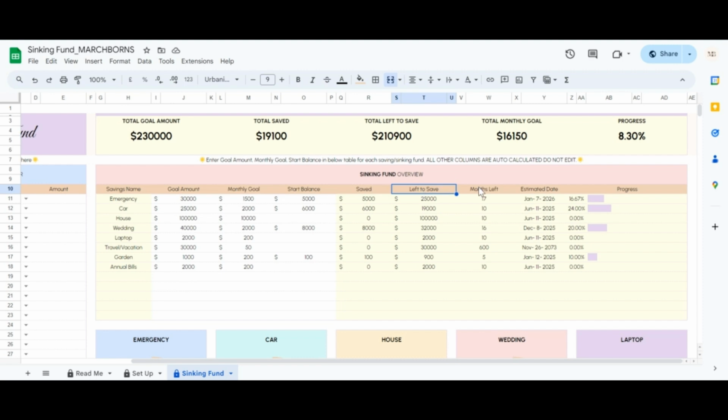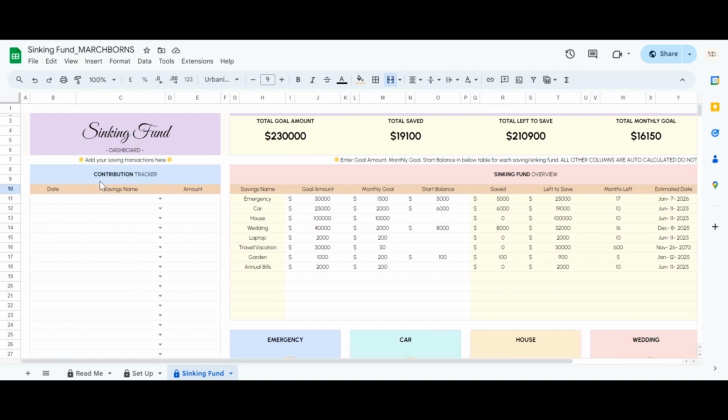Months left, calculated by dividing left to save by monthly planned. Estimated date. This is the projected date you'll reach your goal based on today's date, plus the months left. This date will automatically update as you save. Progress. This column visually represents how far along you are towards your goal. In the next steps, we'll dive into the Contribution Tracker tab to see how to record your actual savings.